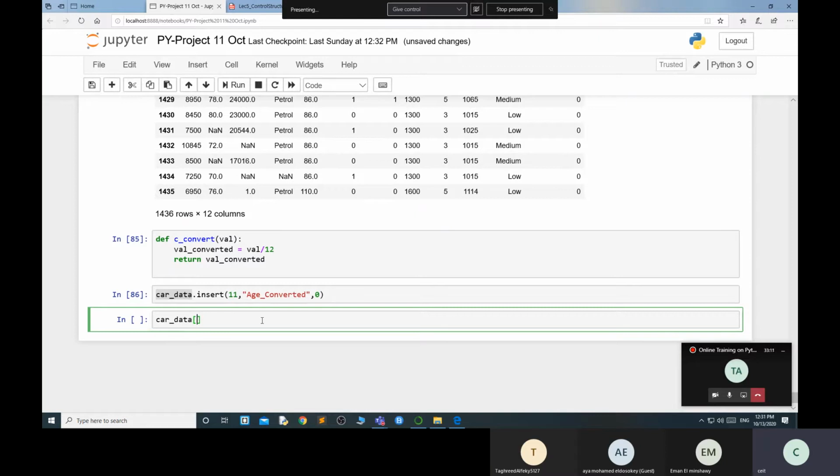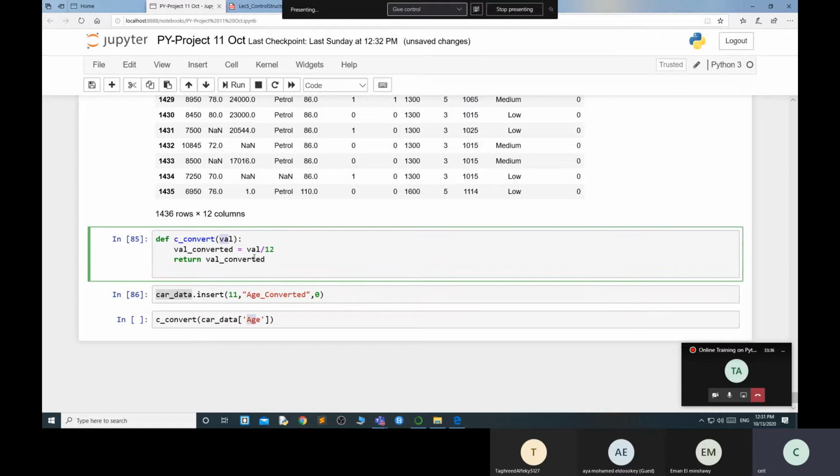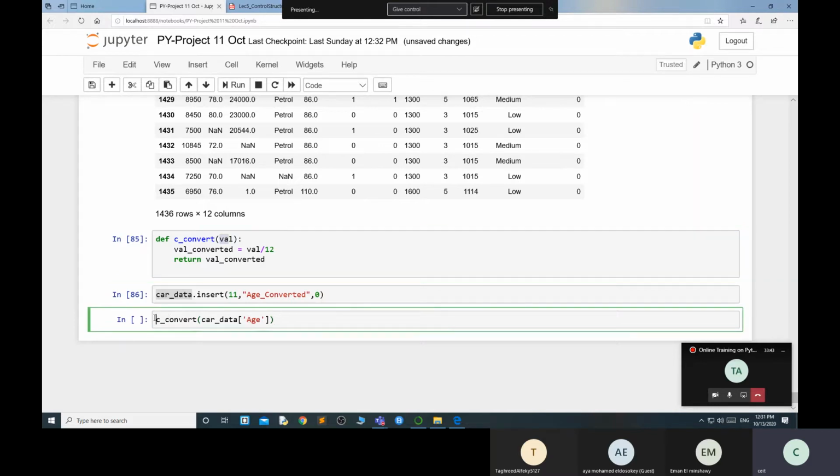So now, first of all, I need to call this function. I'm going a very simple way so you can understand. This is my car_data, and I apply it on my age column. I take this age as a column and apply this function over here. Now my age becomes a variable, so every age goes here, is converted by 12, and printed over there. Simple concept. Now I assign this value to my new column, whatever I created.